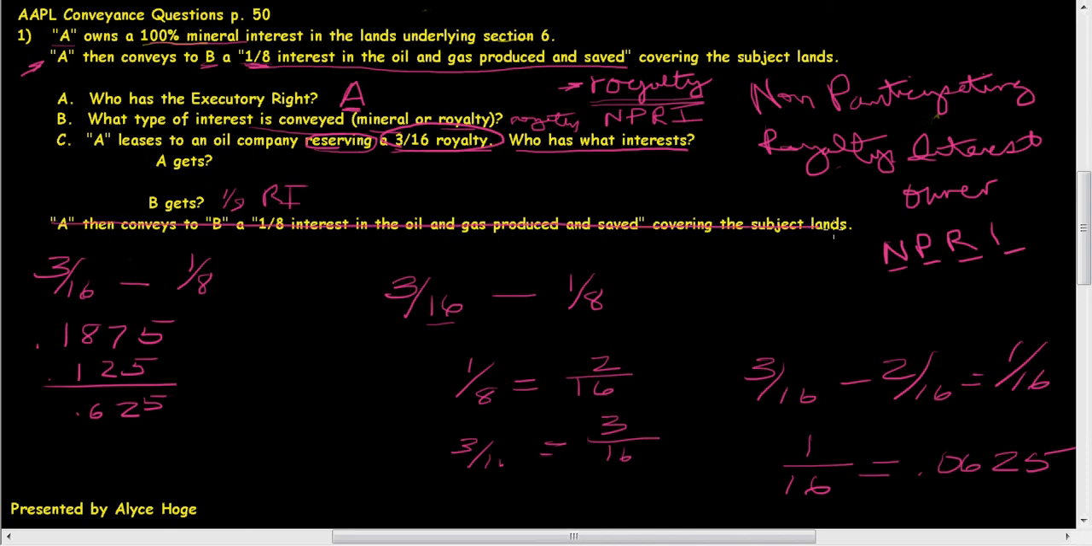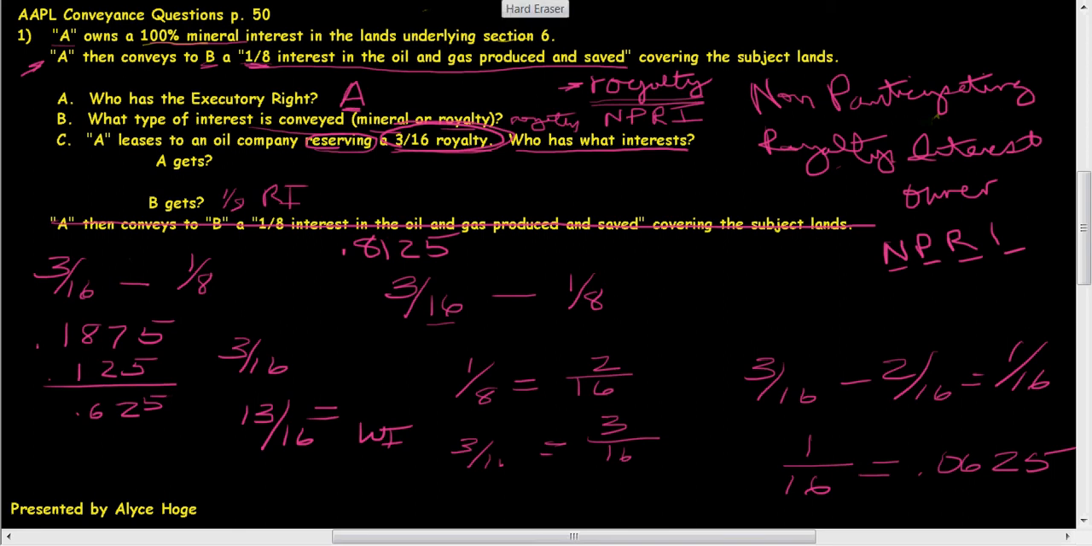So the other thing they ask in your AAPL is then what does the oil and gas company get? So we know if the royalty is 3/16, the oil and gas company is going to get 13/16. So the landowner gets 3/16, and the oil and gas company gets the remaining interest as their working interest, and that is a 13/16. So if we divide 13 divided by 16, we'll get 0.8125. So the oil and gas company is going to get a 0.8125 interest.